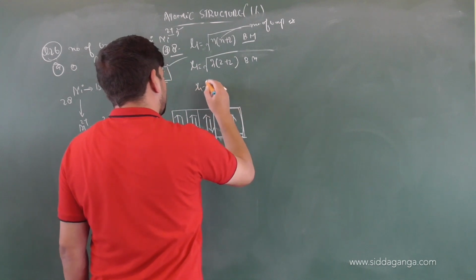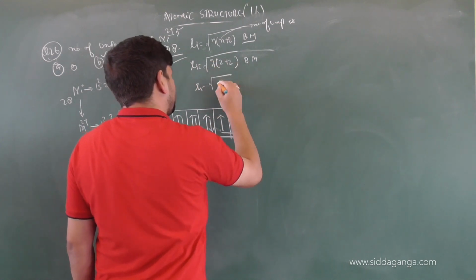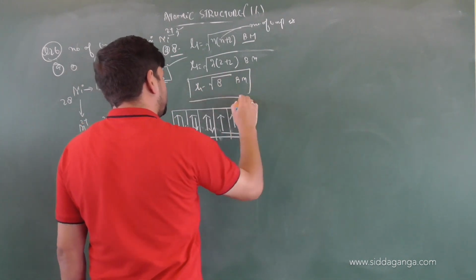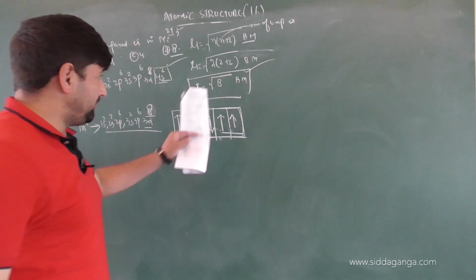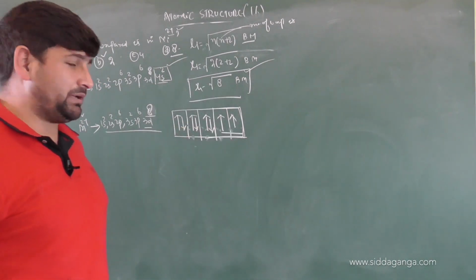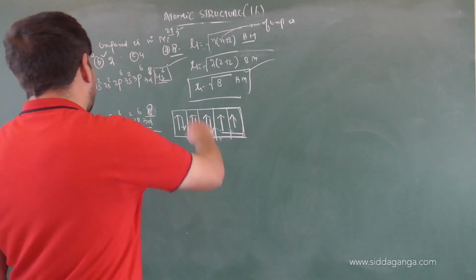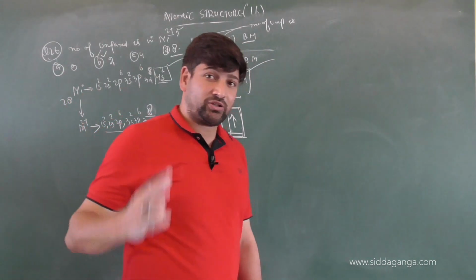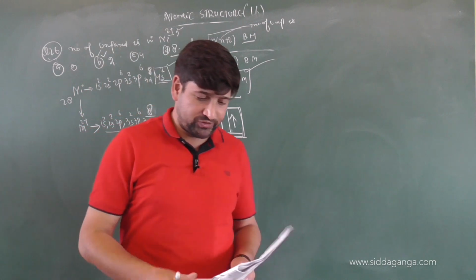Clear? So mu will be equal to root of 2 into 4, so that will be root 8 Bohr magnetons. Almost 2.82 will be the correct option for it. So mu will be root 8 Bohr magnetons, because the number of unpaired electrons are how many? 2. So the correct option will be option B. So the number of unpaired electrons in nickel 2 plus are only 2. Good. Next question.